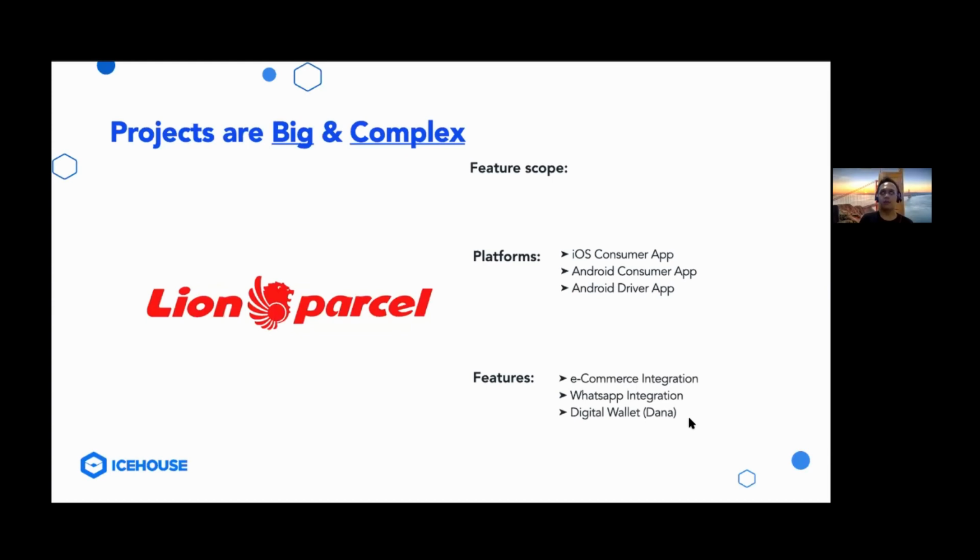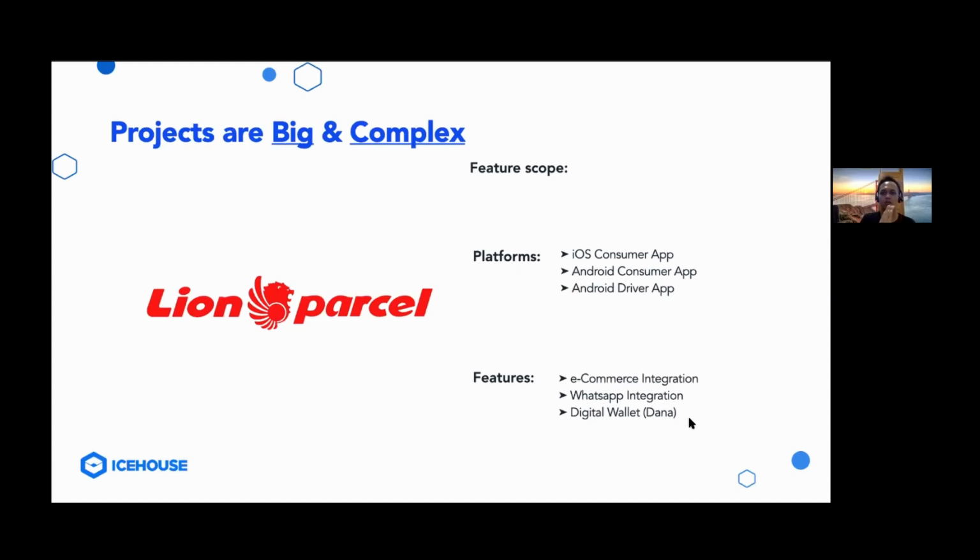In the Lion Parcel app, we've done an e-commerce integration where we integrated with a third-party e-commerce provider, which means other than interacting with Lion Parcel, we needed to integrate with an e-commerce third-party provider and also with the merchants that we want to facilitate in that e-commerce feature, which makes the project scope a whole lot bigger and also more complex. We also had done a WhatsApp integration, which is used by the end users to book a delivery of parcel by sending a message to the Lion Parcel business account instead of booking the parcel delivery through the app.